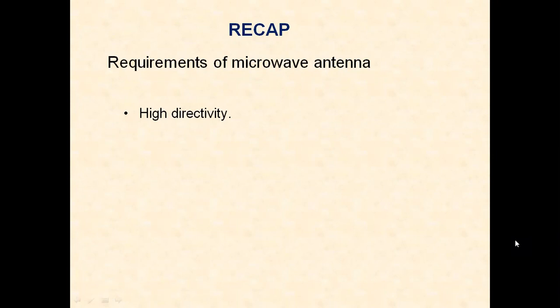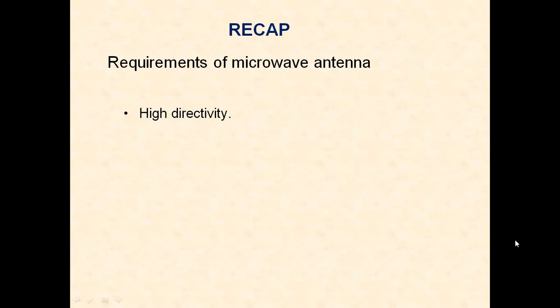Similarly, from satellite to receiving earth station, we require highly directive antennas. Similarly, in point-to-point microwave links, that is a terrestrial microwave link, we also require high directivity.